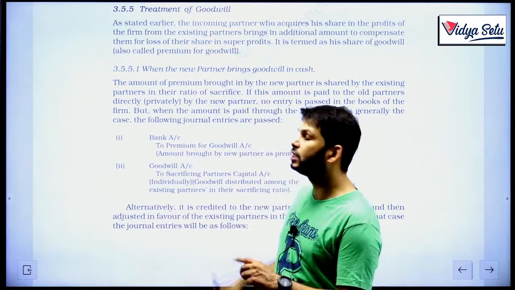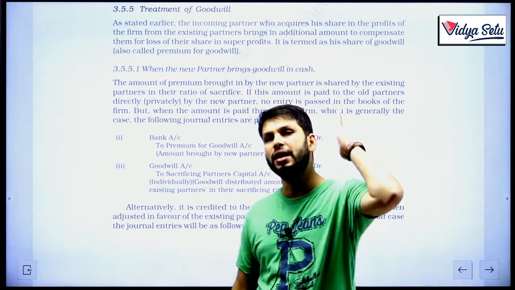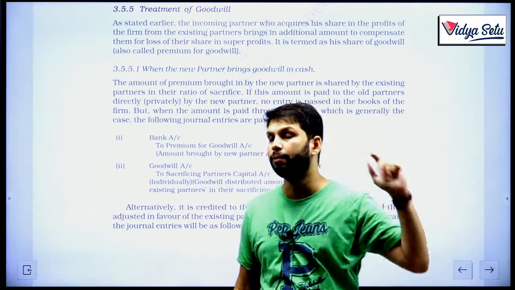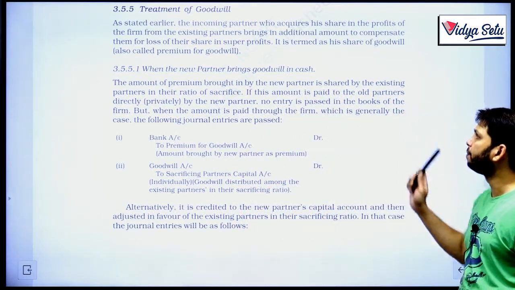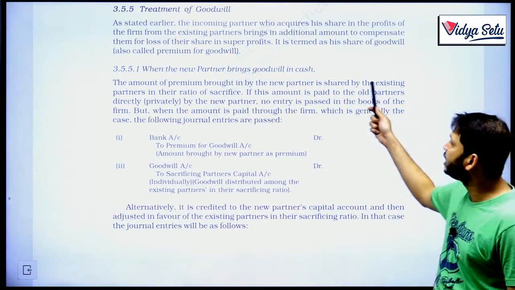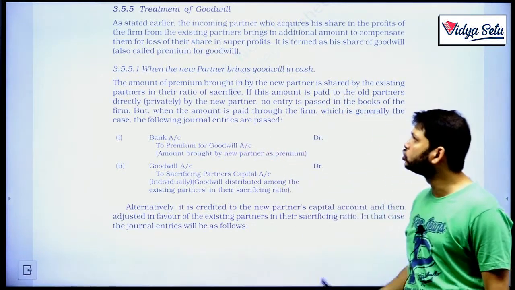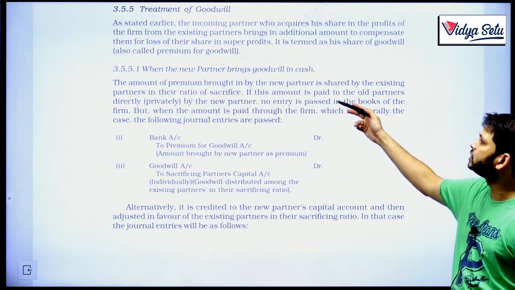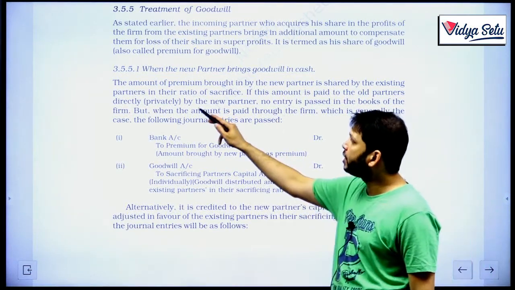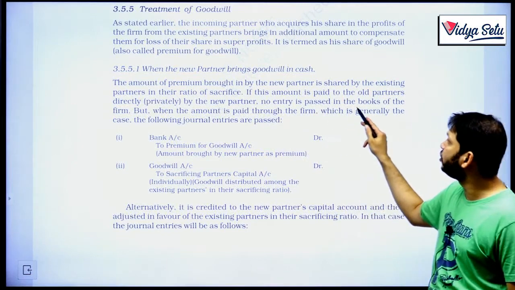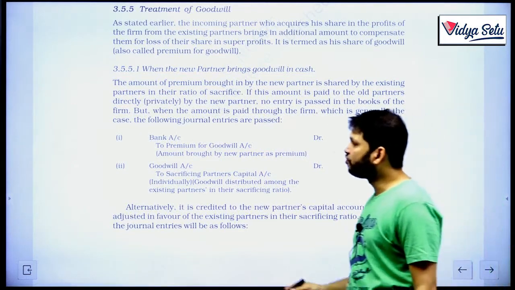The first and the easiest option is he's bringing the money in cash. Which money? Goodwill money in cash. The amount of premium brought in by the new partner is shared by the existing partners in their ratio of sacrifice. If this amount is paid to the old partners directly or privately by the new partner, no entry is passed in the books of the firm.